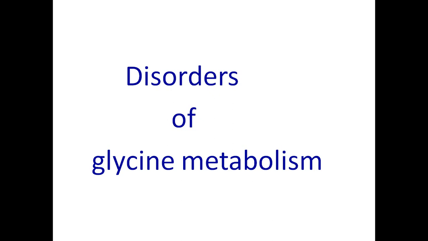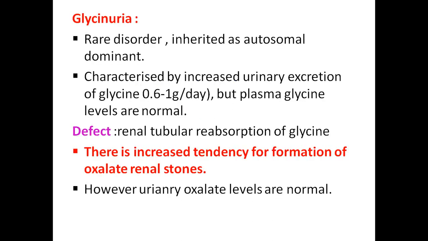Coming to the disorders of glycine metabolism, glycinuria means excretion of glycine in urine. This is a very rare, inherited autosomal dominant disorder, characterized by increased excretion of glycine in urine. Around 0.6 to 1 gram per day of glycine is excreted, but the plasma glycine levels are normal.